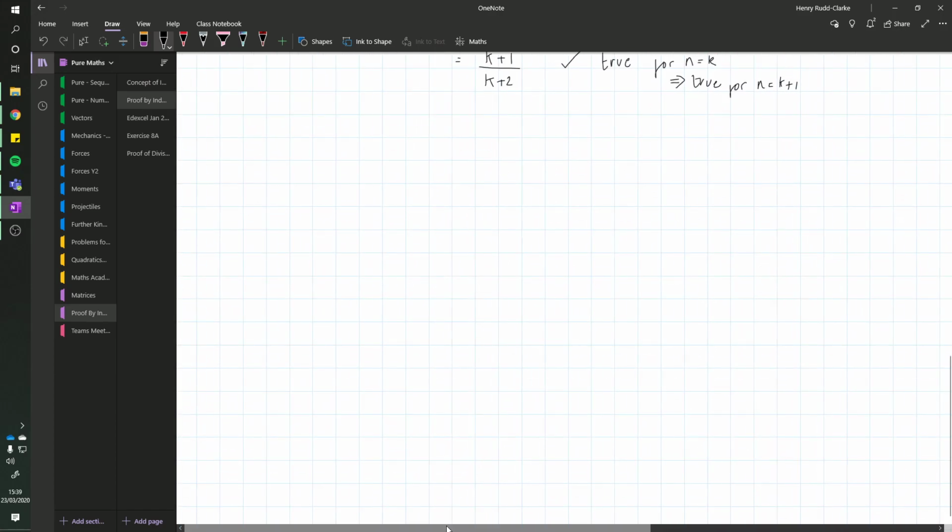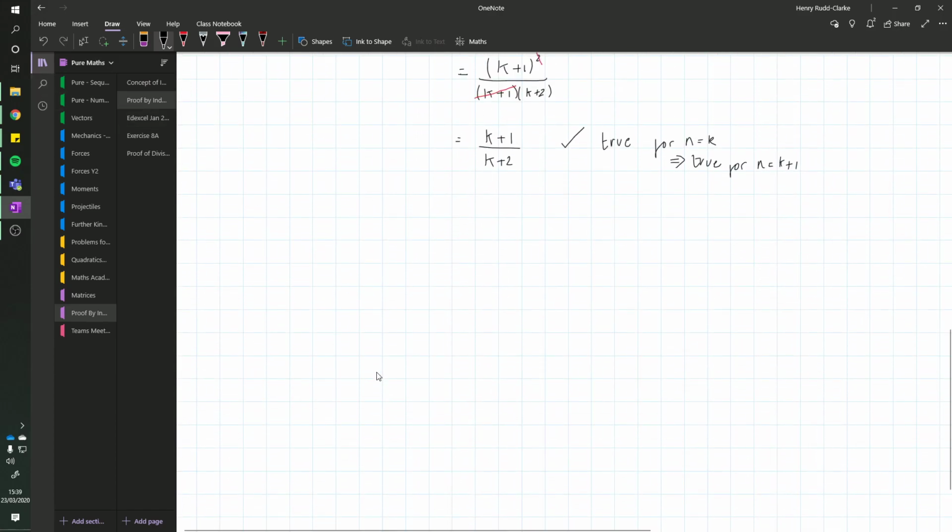And then our final step is our conclusion. You must always do the conclusion. It's usually worth a couple of marks. It has to be written correctly, so we have to make a statement. We're just going to rephrase what I wrote up here. So if this is true for n equals k, it implies it's true for n equals k plus 1.